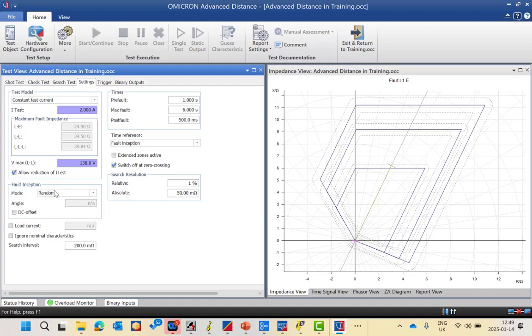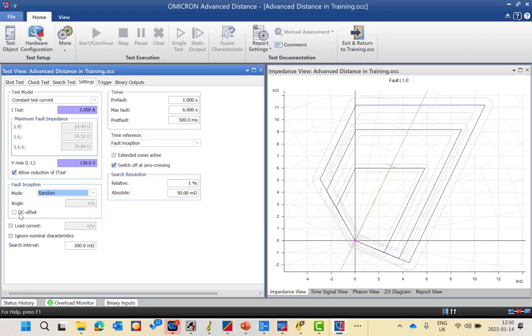Okay, we have also here a fault inception. As you can see, we have different modes: random, maximum offset, zero offset, and fixed angle. If you need the CMC to be very specific with a fixed angle or the maximum offset, which means the highest amplitude in the sinusoidal waveform, and also a zero offset. The most common and the default setting here is random. If you specify a fixed angle, you have to enter this angle here.